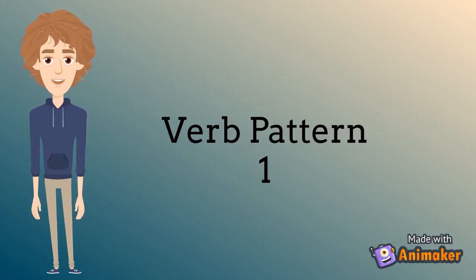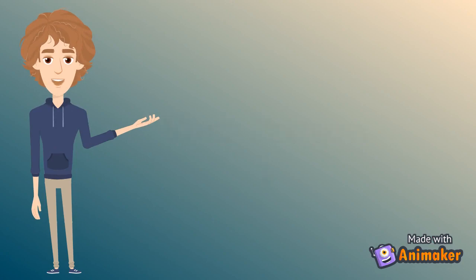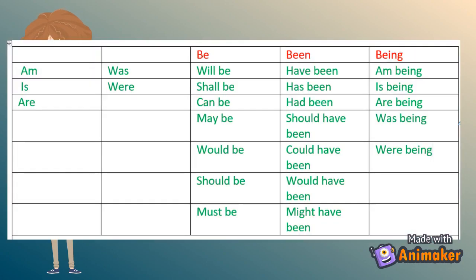I will get all the finite verbs into one table. Let's look at this table. Am, is, are, was, were. Be forms: will be, shall be, can be, may be, would be, should be, must be, could be.